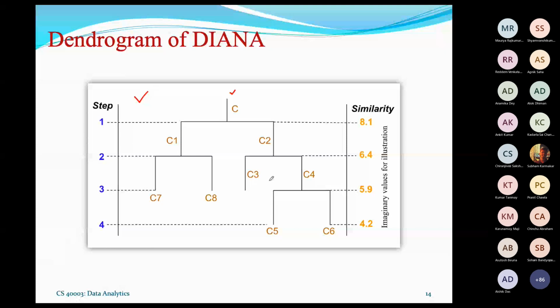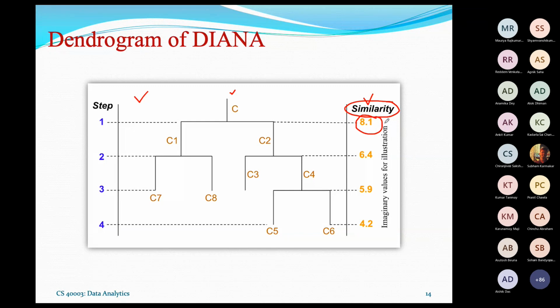Here you can note that I have mentioned some similarity. Better I tell it as cluster quality. What is the idea? Starting with this one, the cluster quality is measured by means of a metric and let it be found as 8.1. Now I can tell you what we mean by cluster quality. It is not a new thing to you, because you have already followed how to measure the quality of a cluster.